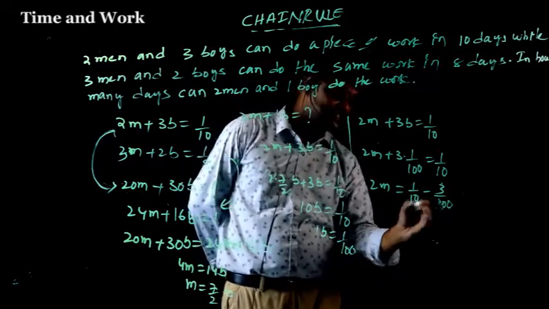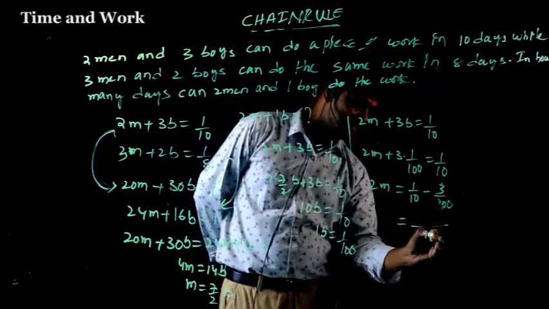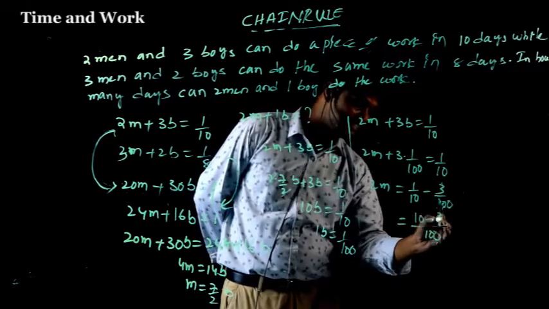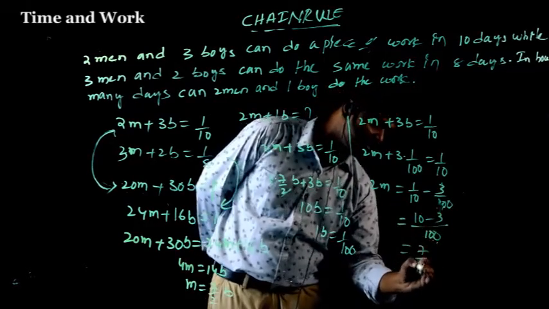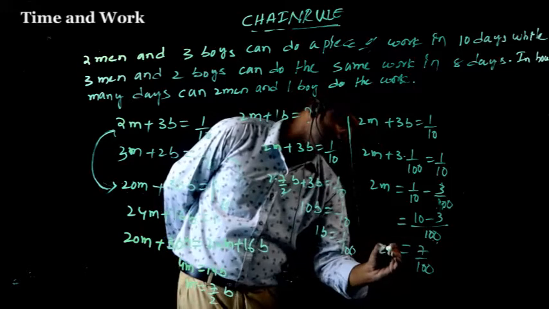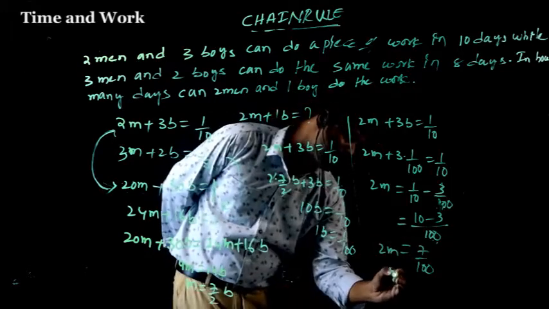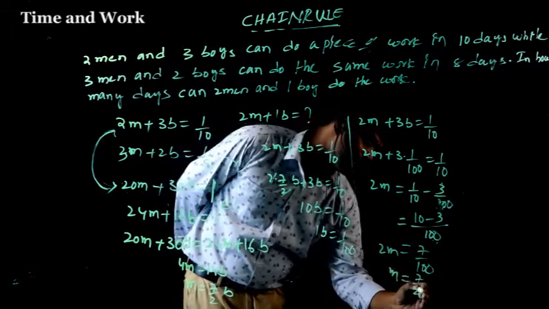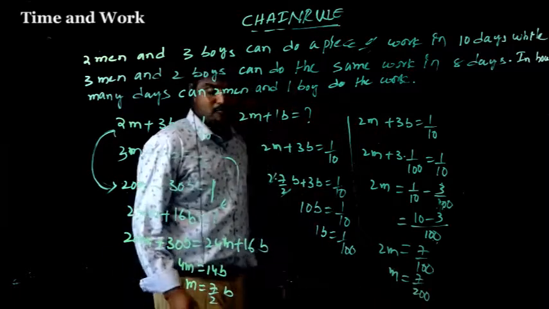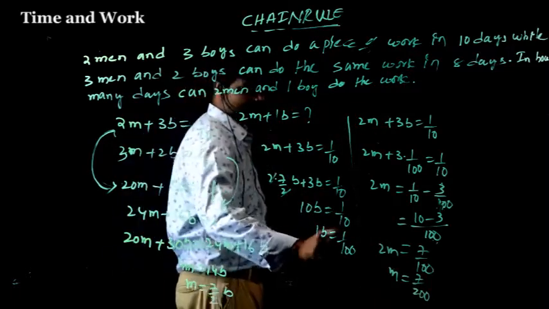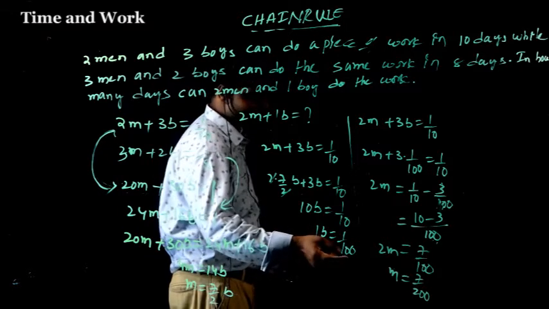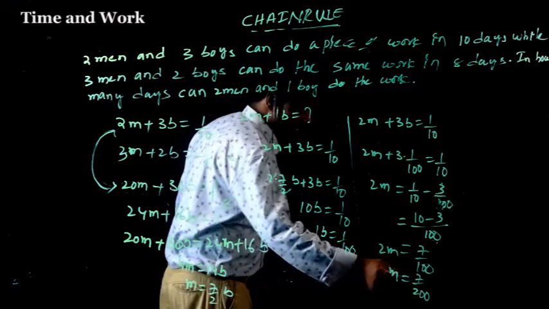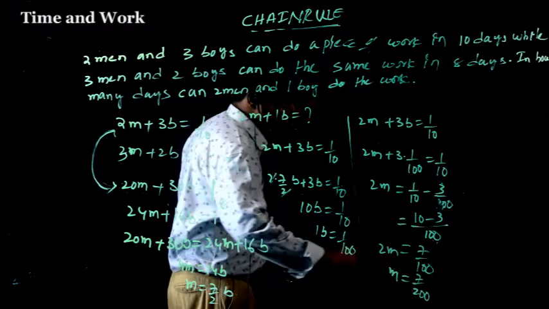So that is 100. 10 minus 3, 7 by 100. 2 men equal to 7 by 100. 1 man equal to 7 by 200. So one boy alone completes the work in 100 days, and one man alone in 200 by 7 days.